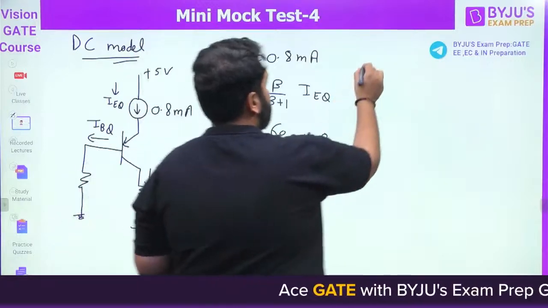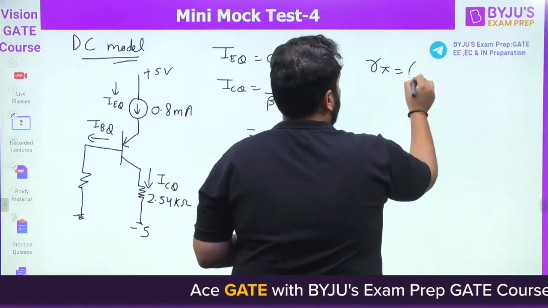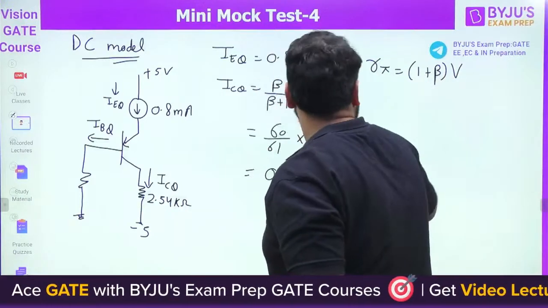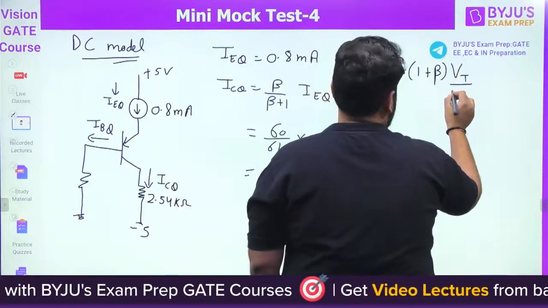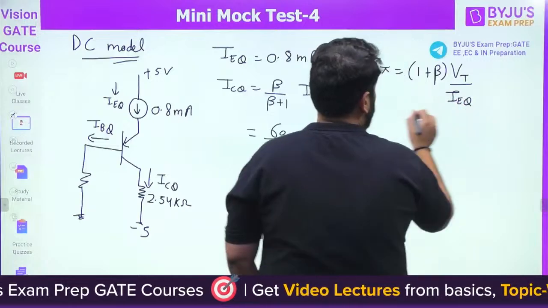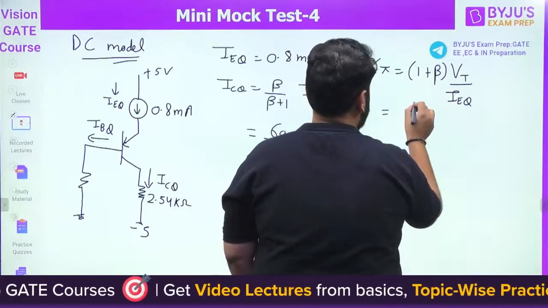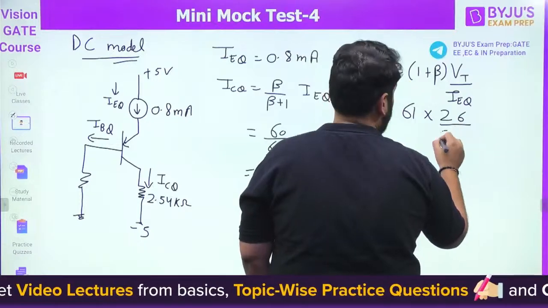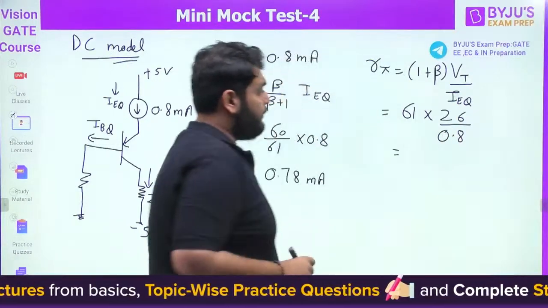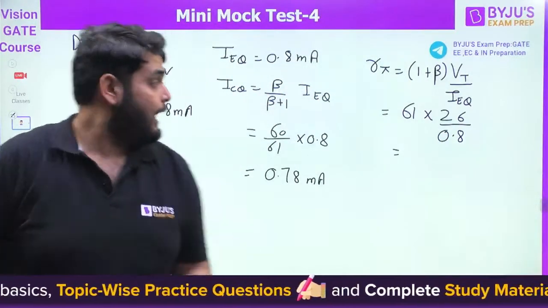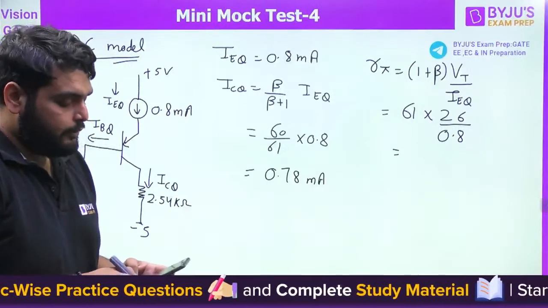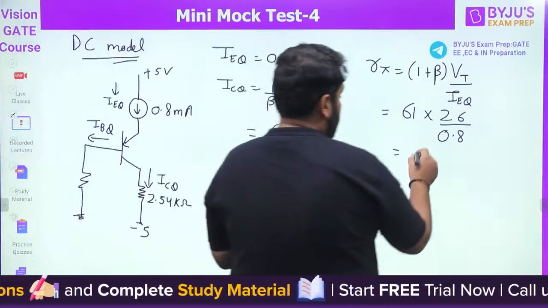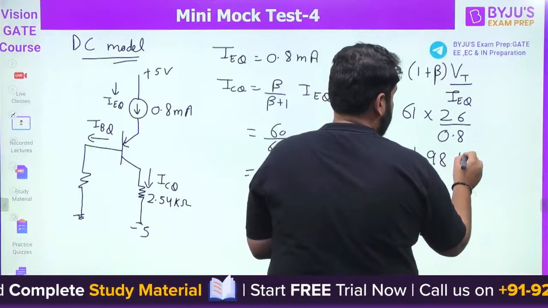Okay. Now what is R pi? R pi is (1 plus beta) multiplied by the thermal voltage divided by IEQ. So it comes out to be 61 multiplied by 26 millivolt divided by 0.8. So tell me, what is the R pi here? 61 multiplied by 26. So it comes out to be 1.98 kilo ohm.